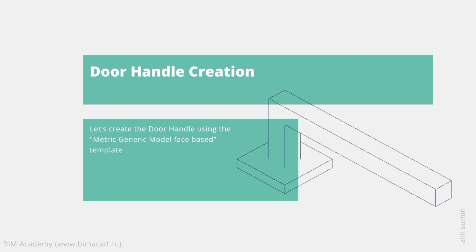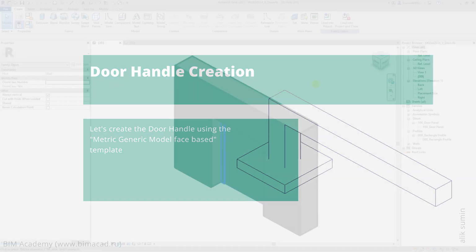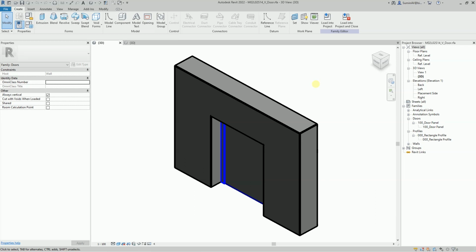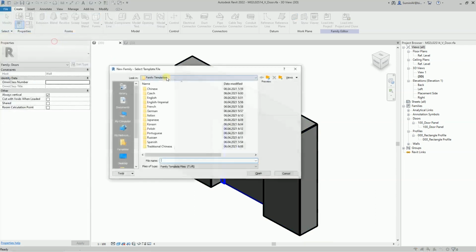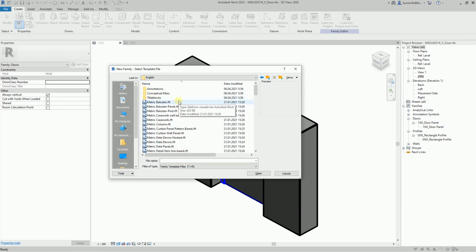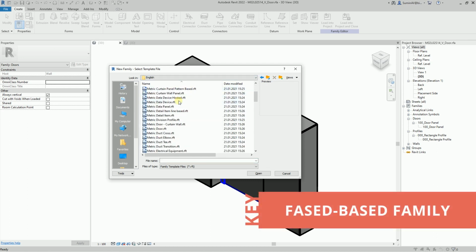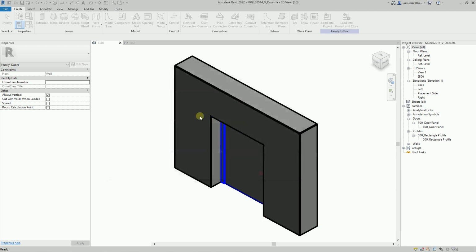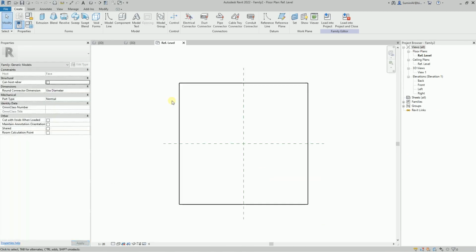Now let's create the handles for our door panel. We will also do this in a separate family. Select the Metric Generic Model Face-Based template and click Open. Inside this template, there is a special object that shows conditional geometry.